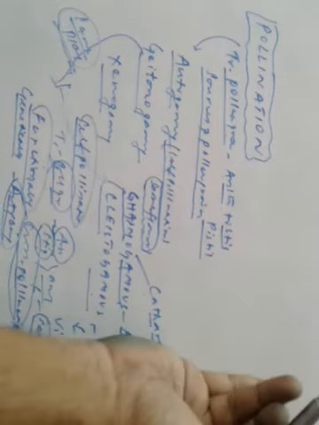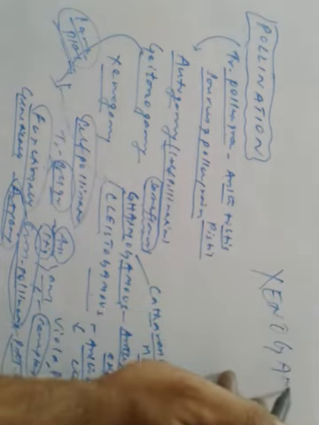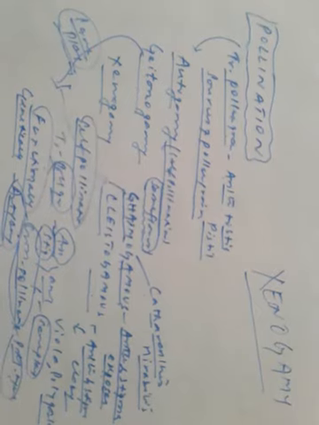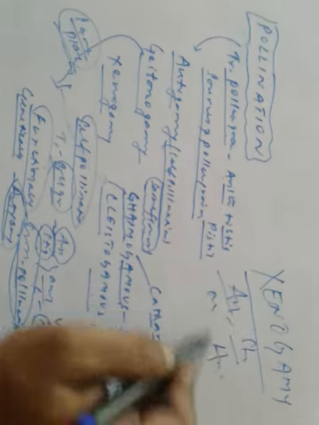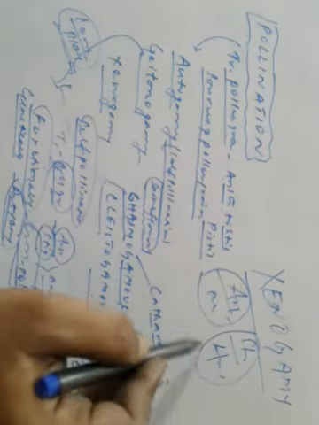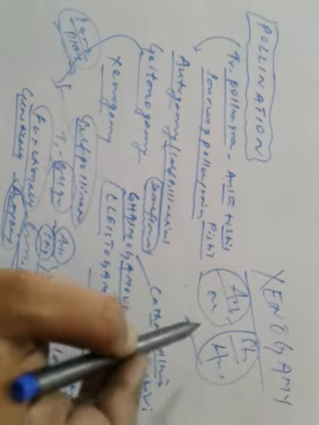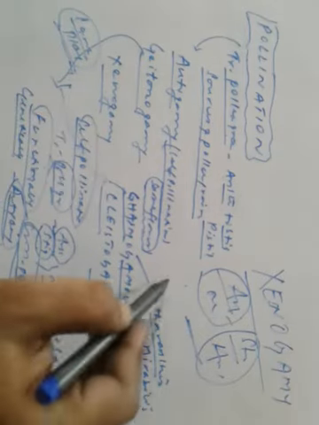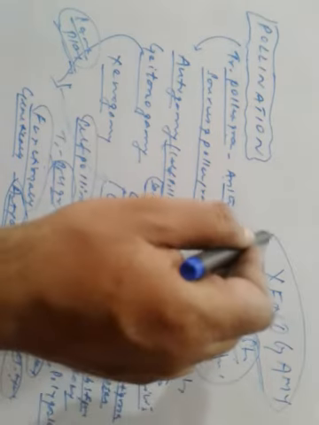So the third one, genogamy. What is genogamy? It is the transfer of pollen grains from the anther of one plant to the stigma of another plant. It is the only type of pollination which brings different types of pollen grains to the stigma. So yes, that's genogamy for you.